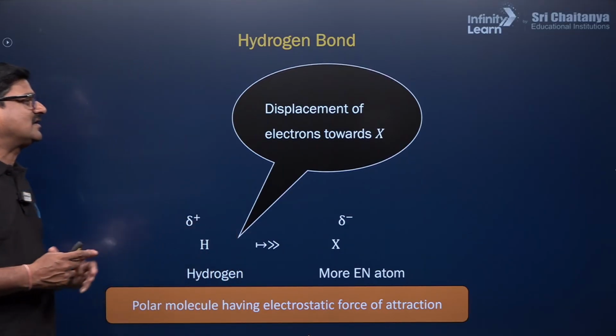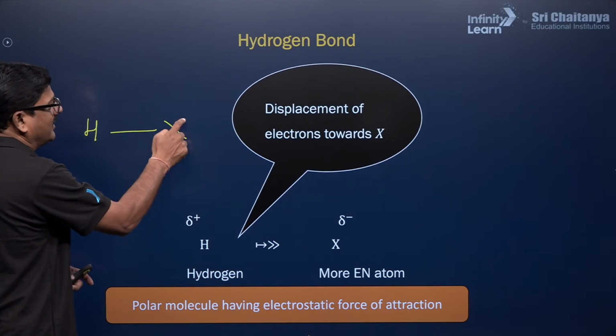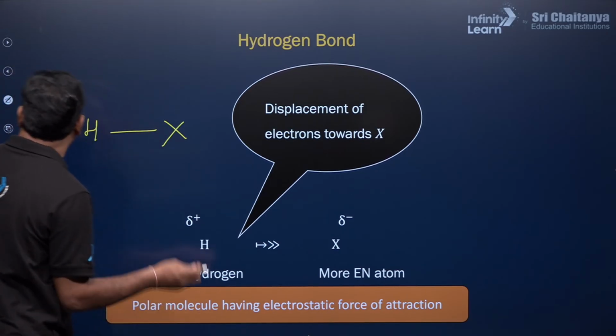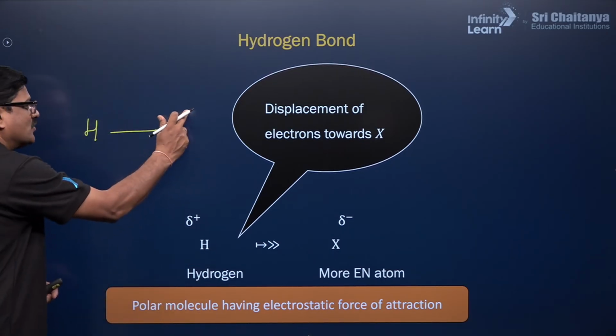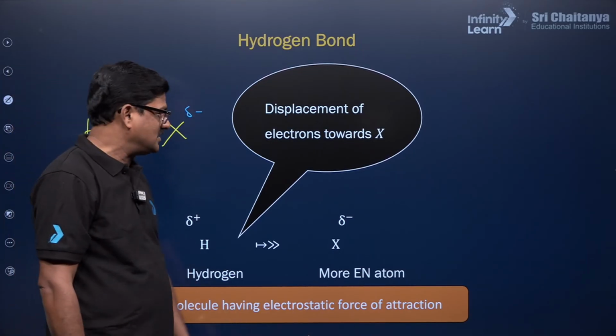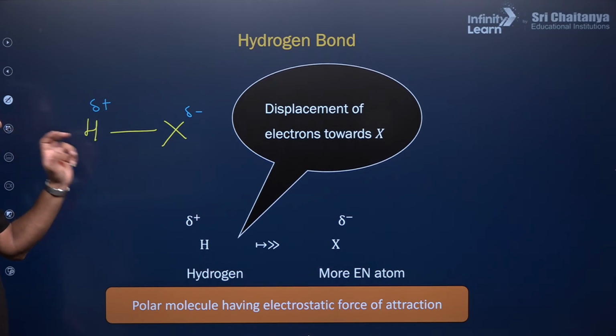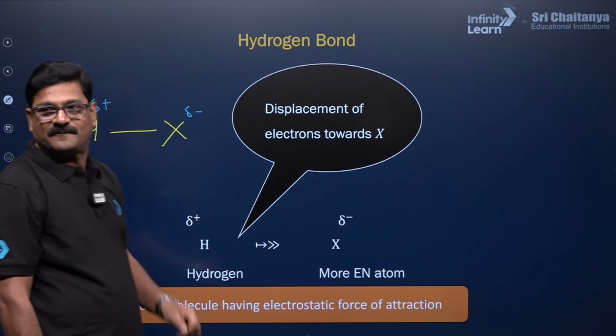Displacement of electron towards X. When an element X and hydrogen are linked, due to the electronegativity difference, X is going to have a partial negative charge and hydrogen a partial positive charge. This makes the bond more polar, so the polarity is seen.